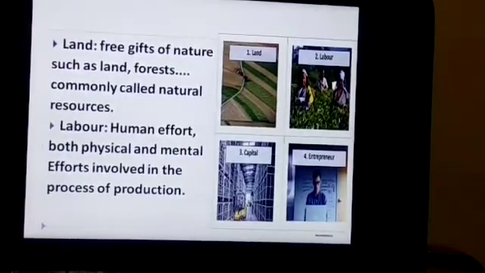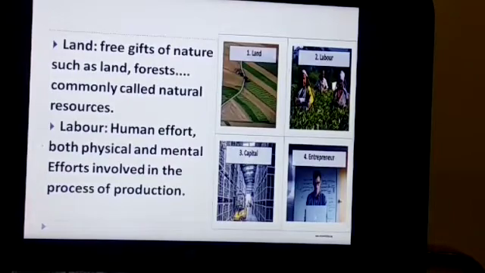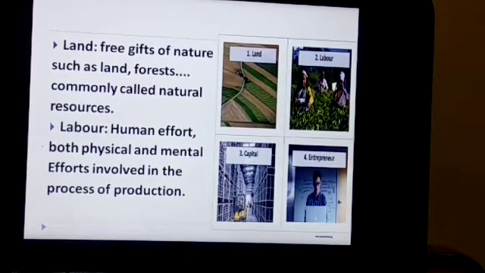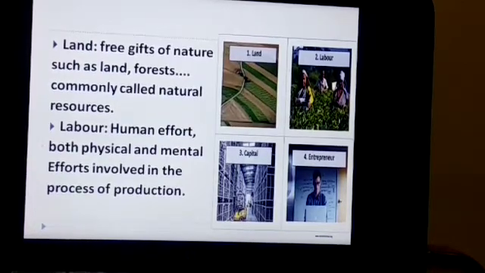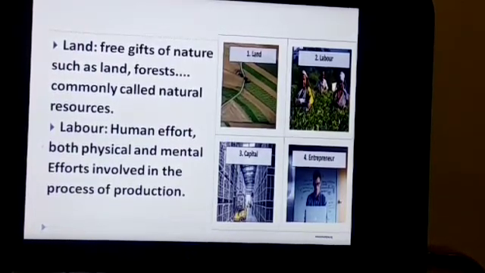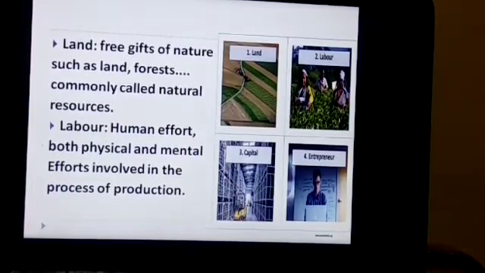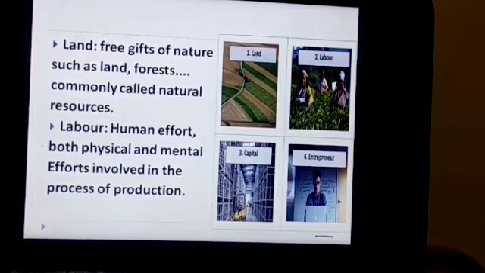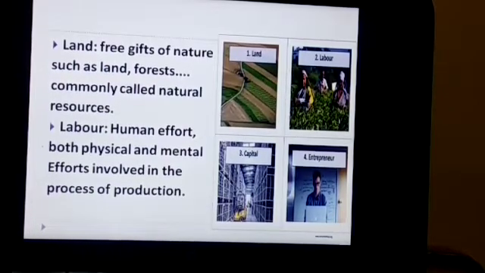Land is the free gift of nature, such as land and forests, commonly known as natural resources. Labor involves the physical and mental efforts involved in the process of production. So, what is meant by labor? Labor is not just physical effort. A farmer working in a field is a labor, but a person working in a factory is also a labor. A manager working in a firm is also a labor.